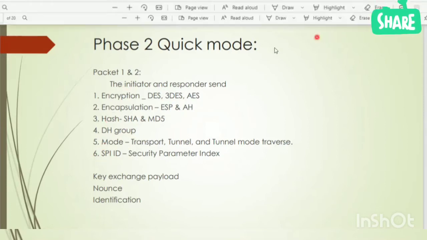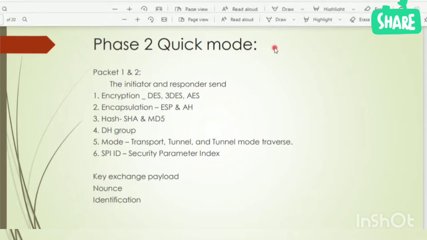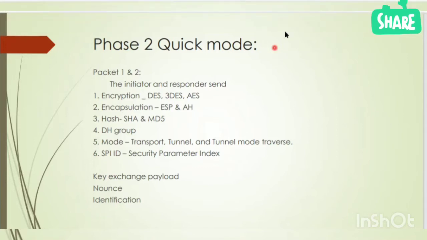So they are sharing this information. Now the SPI ID: the initiator receives the SPI ID from the responder, and the responder receives the SPI ID from the initiator. So they will update the SPI ID in the SA database.